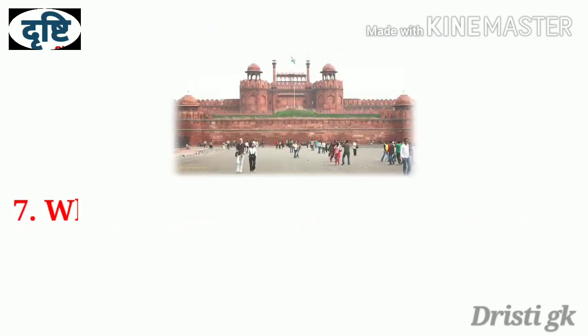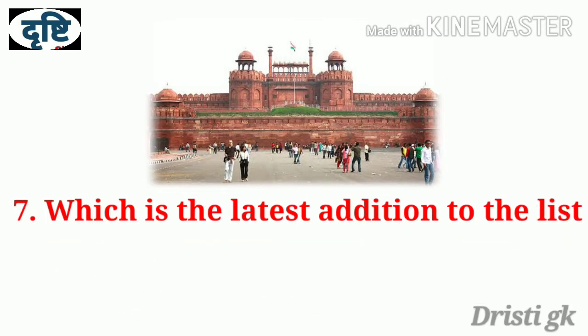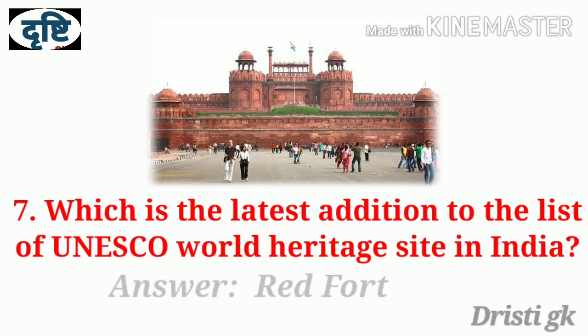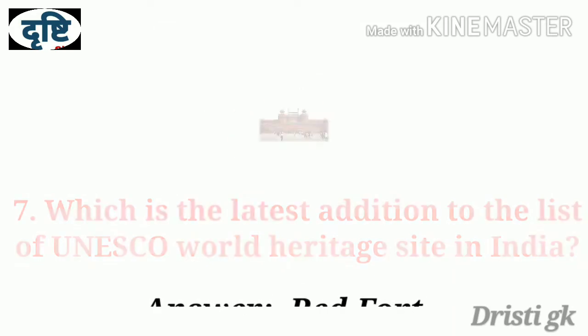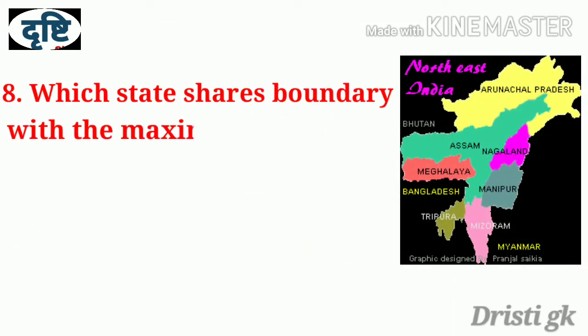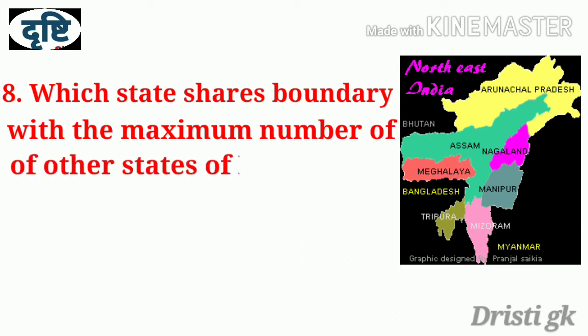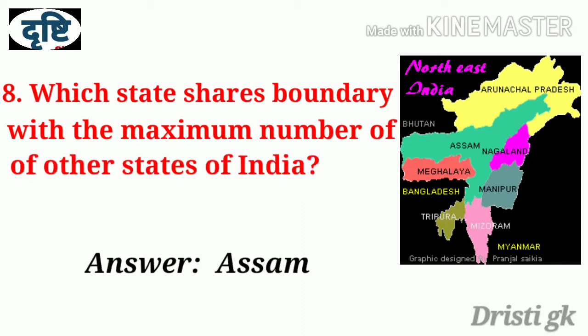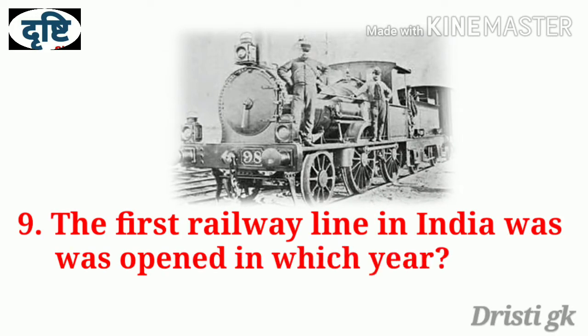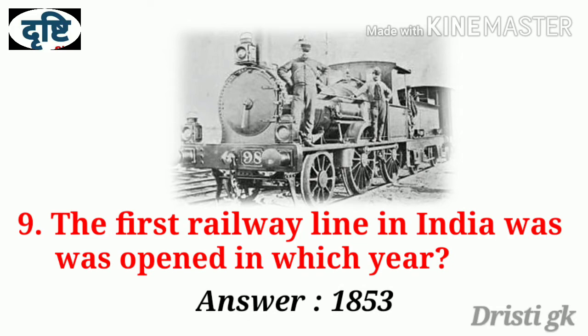Question number 7. Which is the latest addition to the list of UNESCO World Heritage Sites in India? Answer is Red Fort. Question number 8. Which state shares boundaries with the maximum number of other states of India? Answer is Assam. Question number 9. The first railway line in India was opened in which year? Answer is 1853.